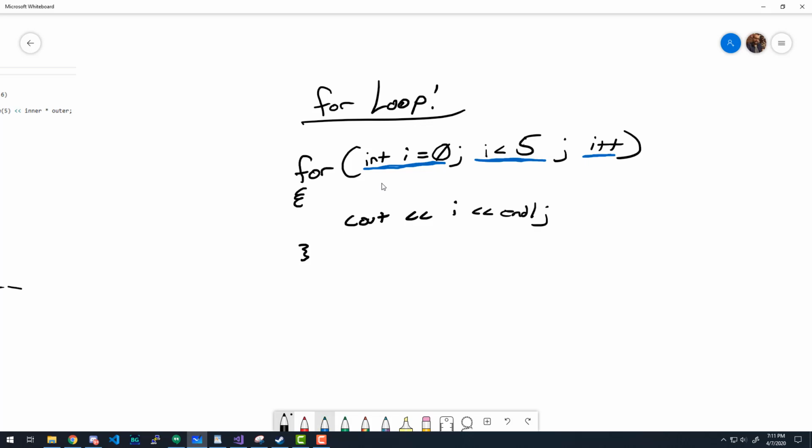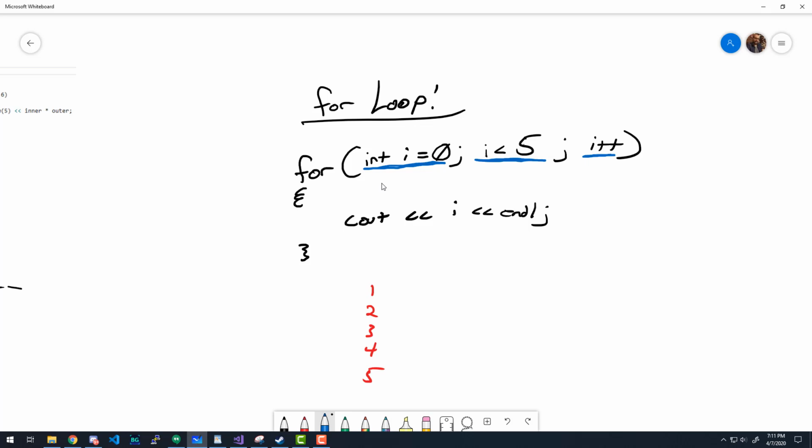So what is going to get written to the screen when we run this loop? 1 new line, 2 new line, 3 new line, 4 new line, 5 new line. Actually, it'll stop at 4, won't it? Okay, okay.